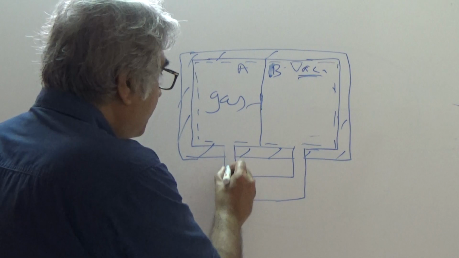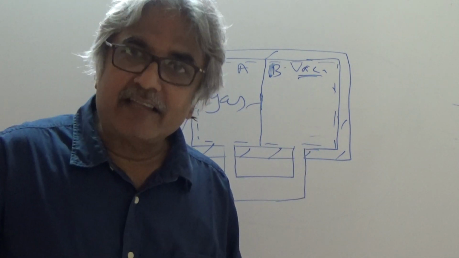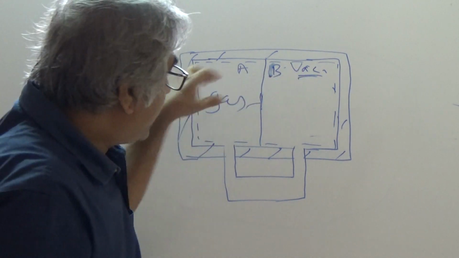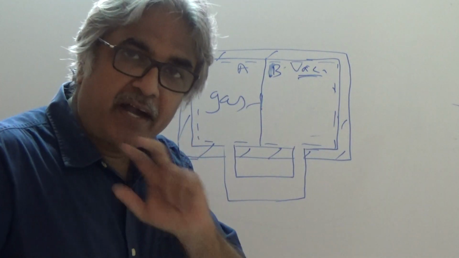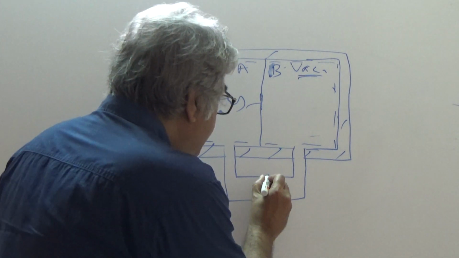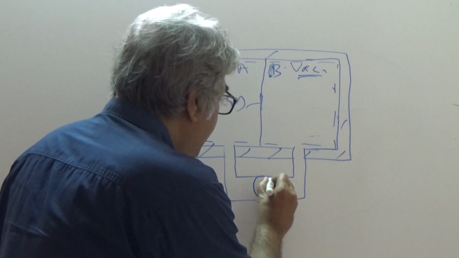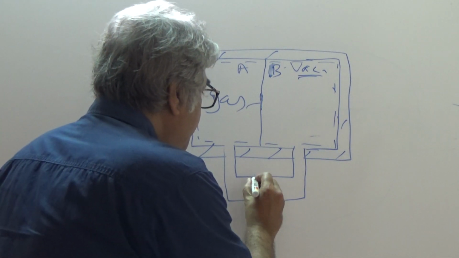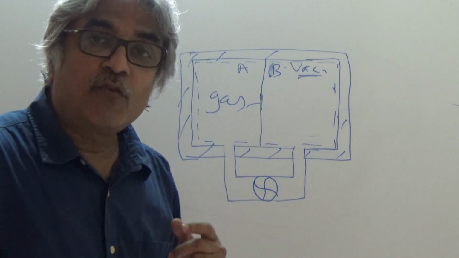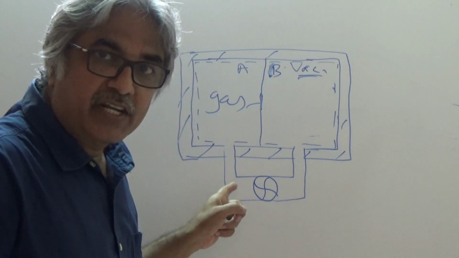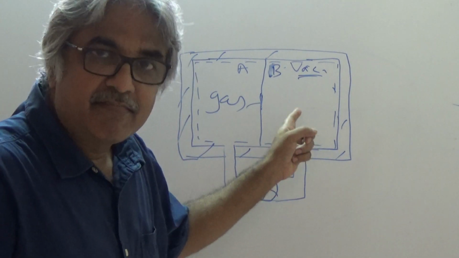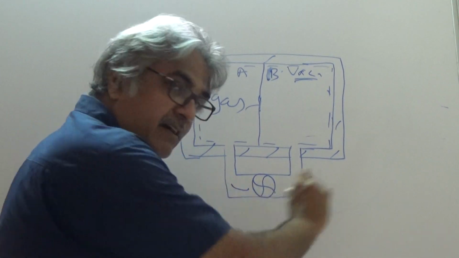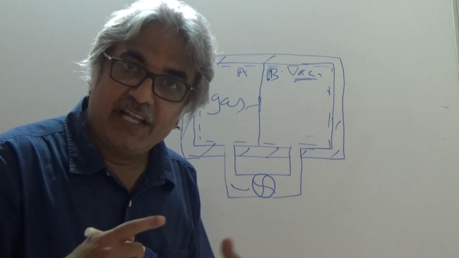The gas will start flowing from here and would enter the other side. Isn't it obvious? It's obvious because there is no pressure here. The gas would move like this. But what is done here is there is a wheel, some mechanical wheel, placed in the way. Because this is a high pressure gas, and on the other side there is initially zero pressure, when the gas is running over it, this wheel will rotate.